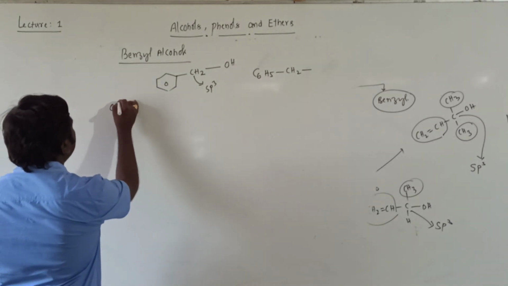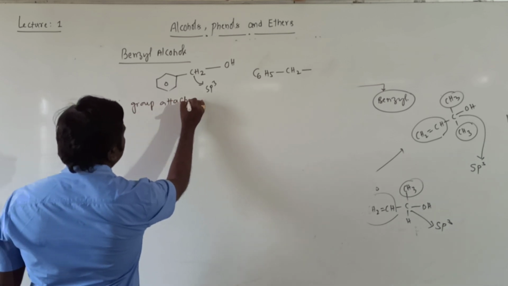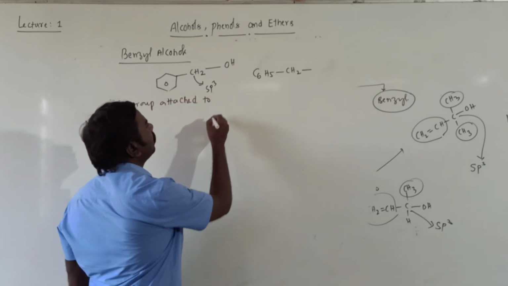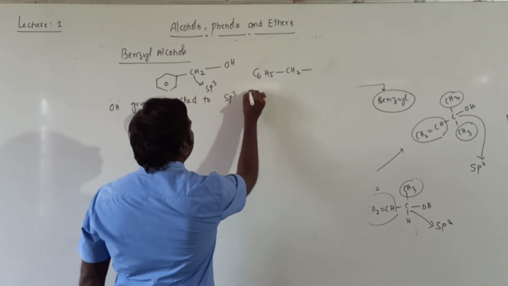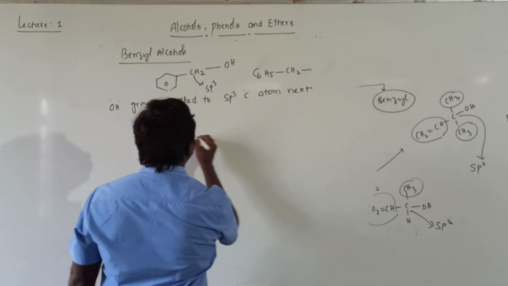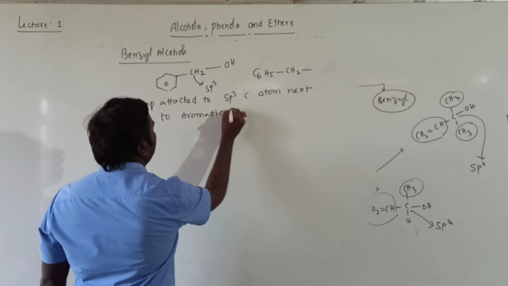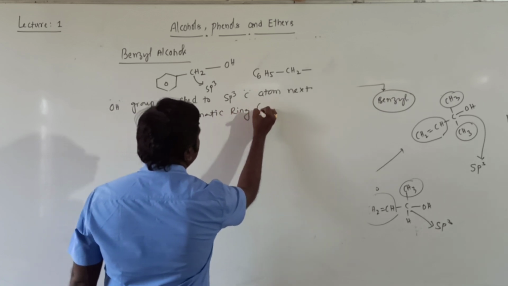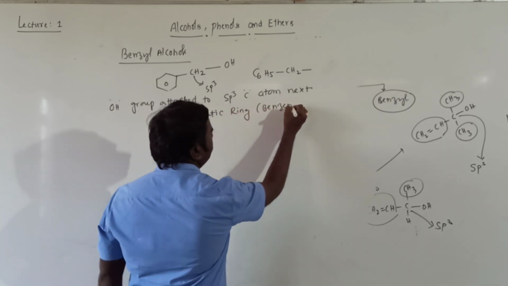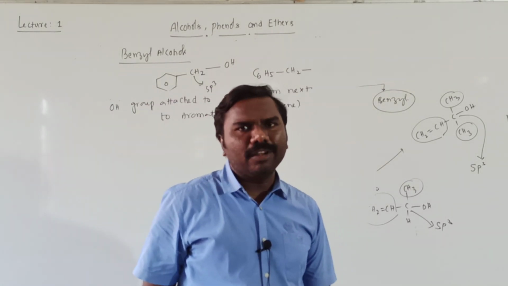An OH group attached to an sp3 carbon atom next to an aromatic ring, nothing but a benzene ring, is called a benzyl alcohol. Getting all of you?